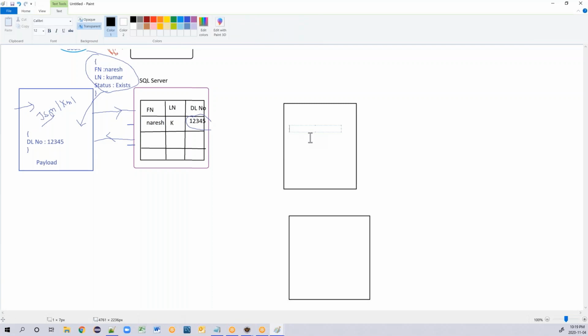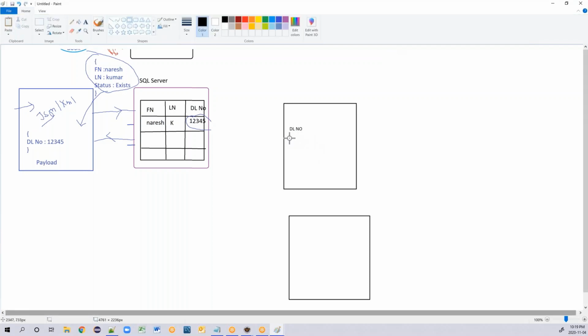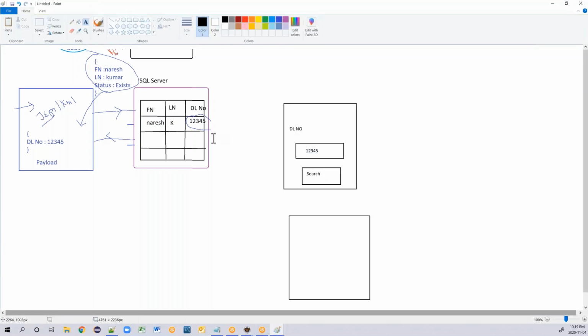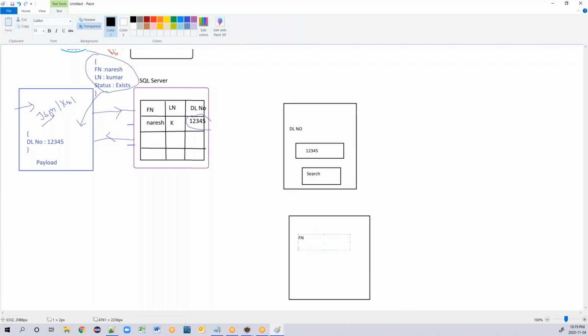So on your front end, you have a DL number field where you are entering that DL number, and then you click on the search button. So you are entering your driving license number 12345. It will process the details in the database, and on your application, let's say your application is built tomorrow after 1 month, your details are coming as first name, last name, status.